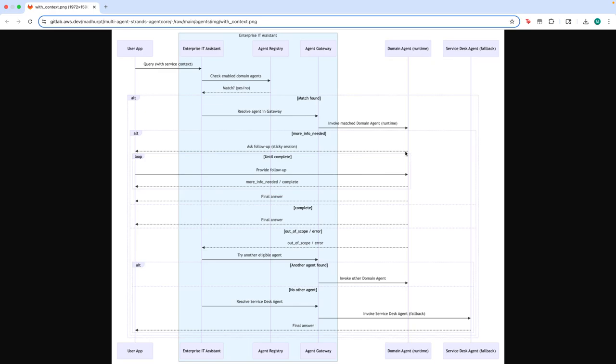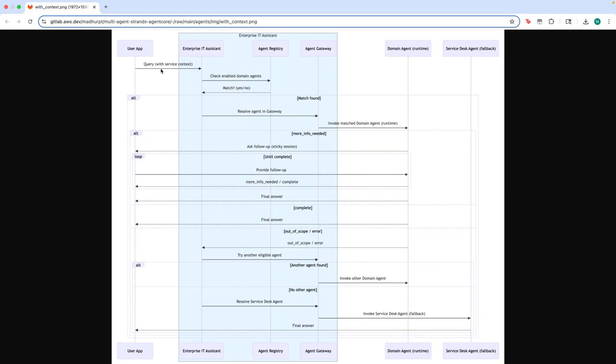First is that the domain agent, like the development tools agent, knows the answer to the question, so it will answer the user question. What are the other options? That agent does not know the answer to the question, it's out of scope for that agent, or there is some sort of an error. What should happen then? All of these signals are what the domain agent gives along with its response to the orchestrator system to decide whether that request needs to be directed to the user or the orchestrator for further reasoning.